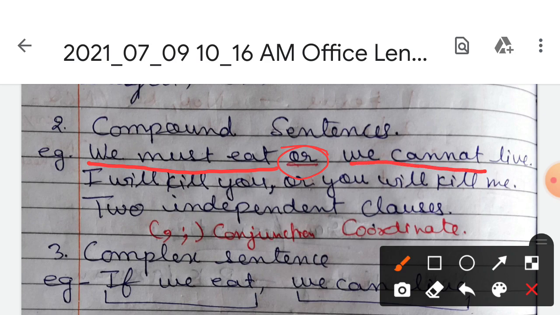We cannot live is also an independent clause. They both are independent and do not depend on the other for meaning. They are joined with the conjunction or. In a compound sentence, a comma or semicolon is also an identity, so in this way we can easily identify compound sentences.